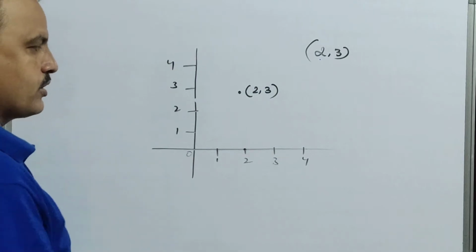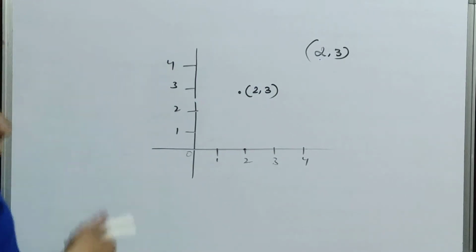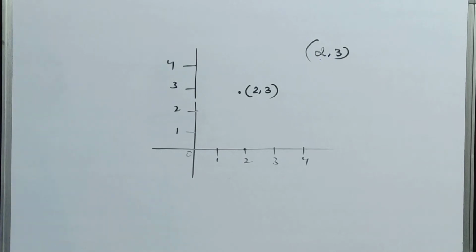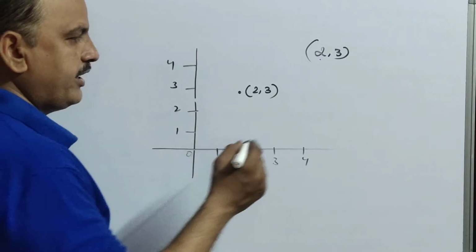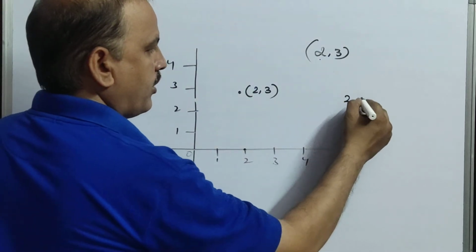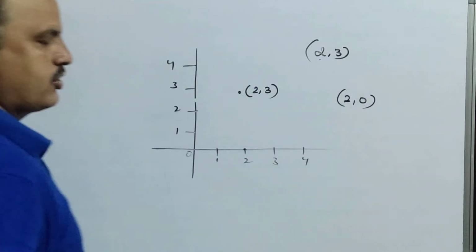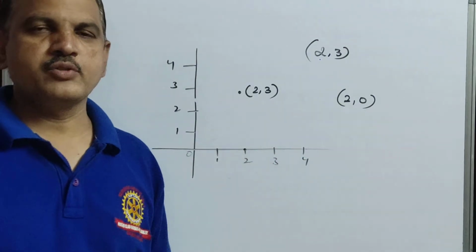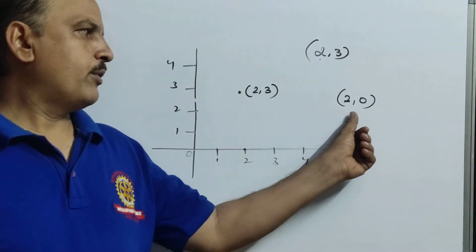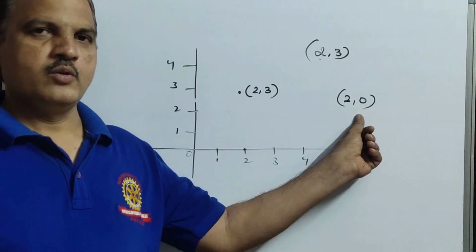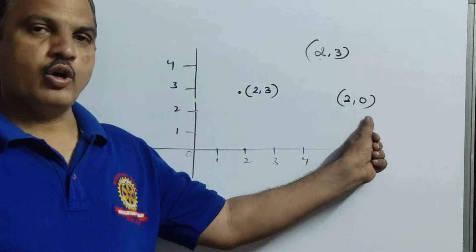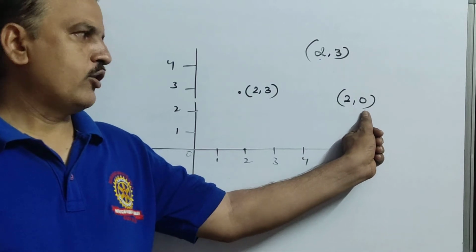Similarly, on the negative side you will get the points like that. But one thing you have to remember, and this is most important for this chapter: if I give 2 comma 0, what do you observe here? 2 comma 0 means the y coordinate is 0. Yes or no? The y coordinate is 0.